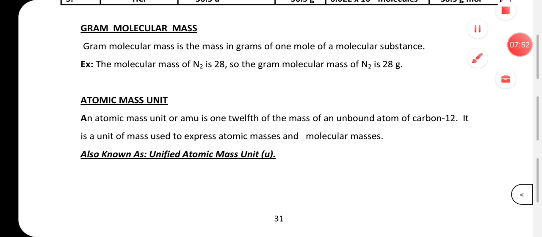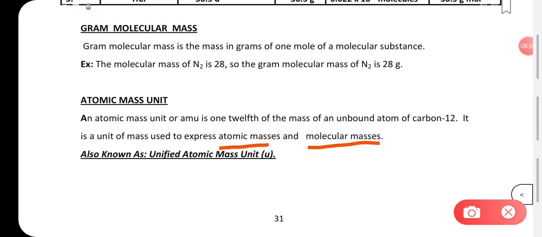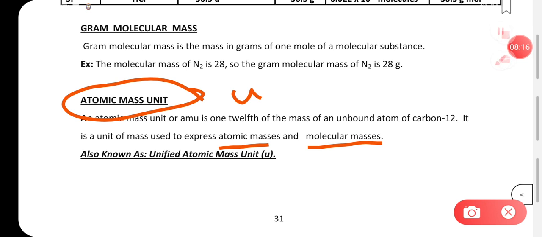Atomic mass unit. What do you understand from atomic mass unit? So atomic mass unit is 1/12 of the mass of an unbound atom of carbon 12. It is the unit of mass used to express the atomic mass and the molecular masses. Okay, that is what this is, a unit. So instead of writing atomic mass unit, we use the letter U. Okay, so let us proceed further.